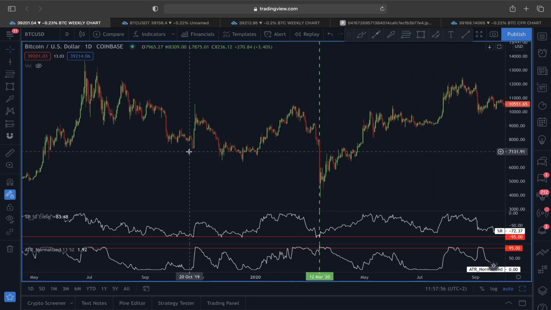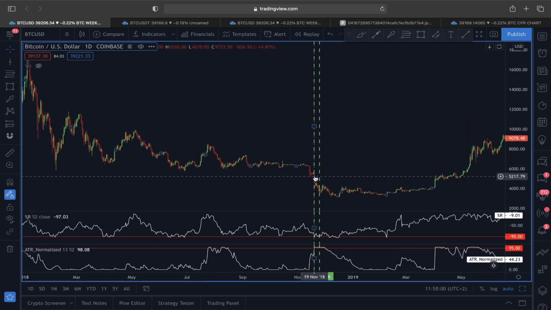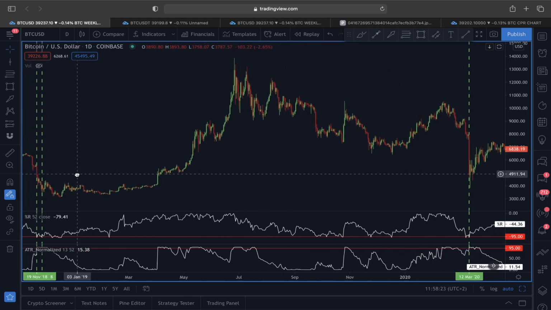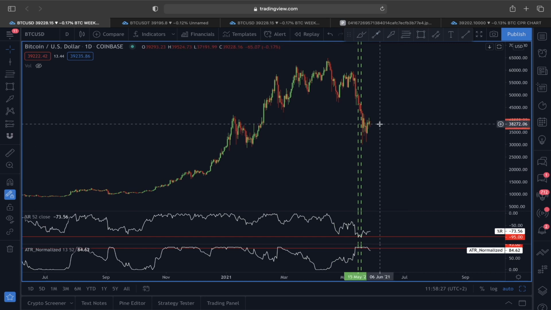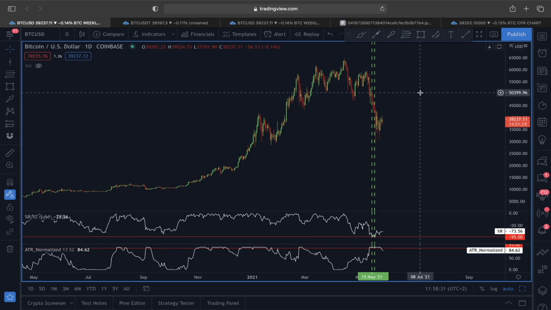So if this is going to play out like this year, or even if you go back here to 2018, you can see after that a new move started here for Bitcoin, right? So that's why right now these indicators are also flashing us that, hey, the bottom might be nearing very soon. So let's see if this relief rally is also going to make sense, at least around this 45,000 to 48,000 price level for Bitcoin.